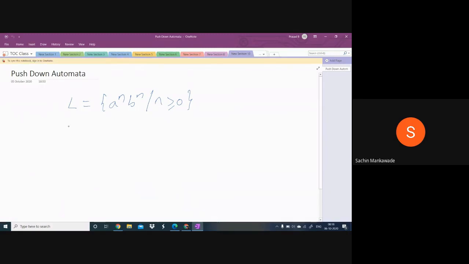Generally, the main objective of PDA, push down automata, is to accept context free languages. So PDA is used to accept context free languages.